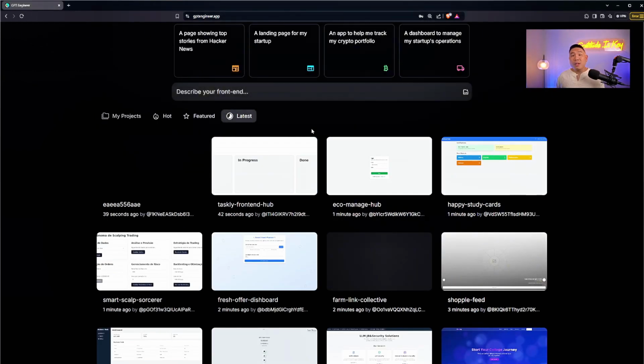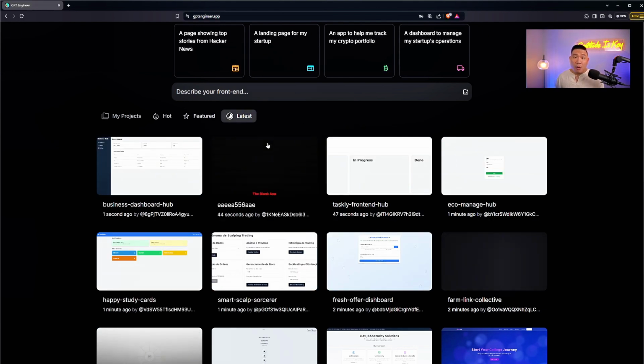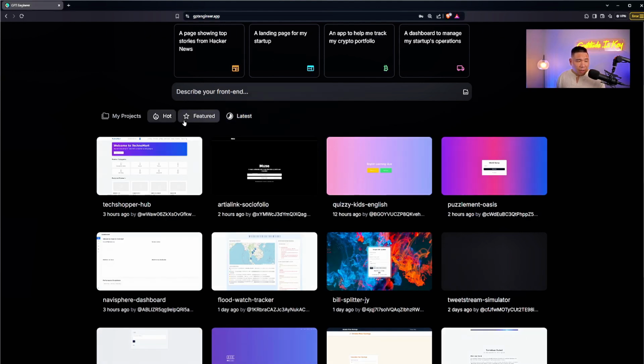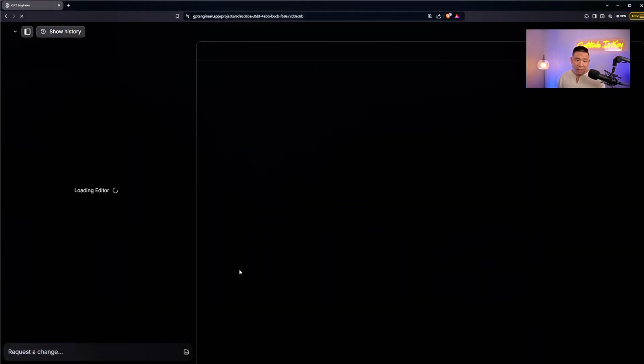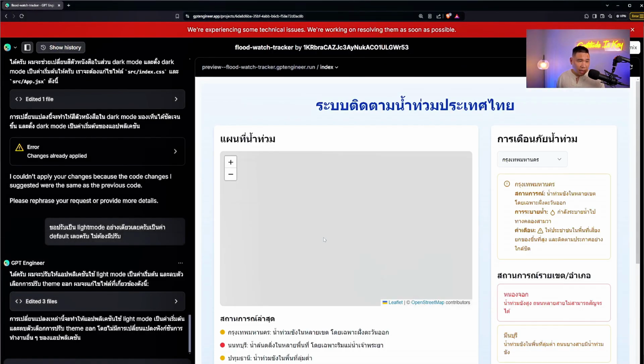So if you don't know what to build, you can browse this section's free project and see what other people are actually building to get an idea for what you want to build. So now I'm back at the hot section, and I found this to be really interesting. It's a flood watch tracker. Let me click on it and see what this is all about.